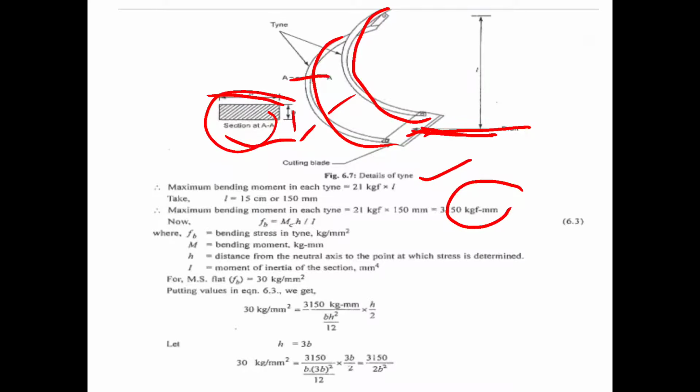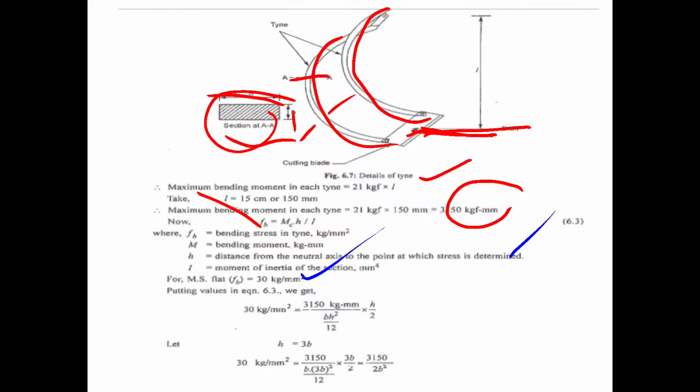Fb is the bending stress, M into h divided by I. I is the moment of inertia, h is the distance from the neutral axis to the point at which stress is determined. M is the bending moment. For material we use mild steel flat, Fb, take the value 30 kgf per millimeter square.